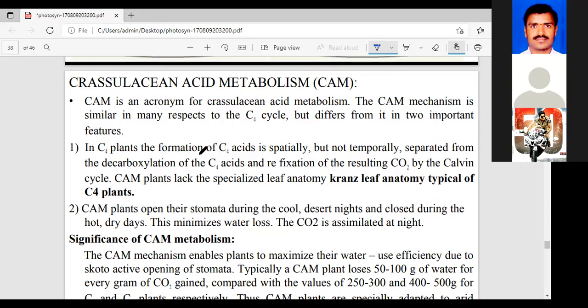What is the C4 situation? In C4, the C4 acid is spatially but not temporally separated, and decarboxylation of the C4 acid fixes the resulting CO2 by the Calvin cycle. But CAM plants lack the specialization of leaf anatomy, that is, the Kranz leaf typical of the C4 plant. In CAM plants, the stomata open during the very cool desert night and close during the hot day.